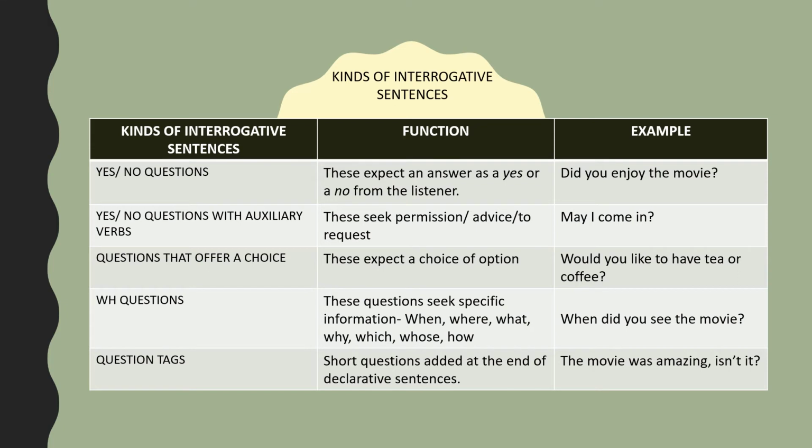The first one I told you is a yes or no question. That means when you ask a question and you expect a yes or no in reply, then that is a yes no interrogative sentence. For example, did you enjoy the movie? The person may say yes, the person may say no. So these are the two options, isn't it? These are the only two options which the answers will be to these interrogative sentences. So they are called the yes no questions.